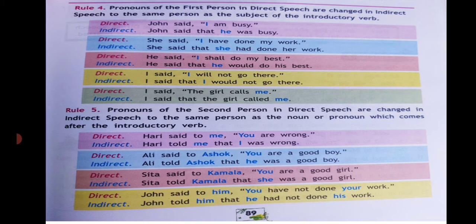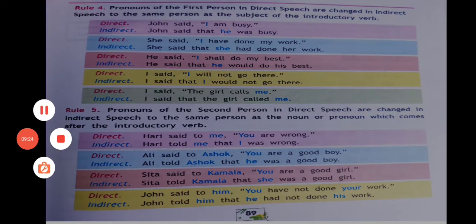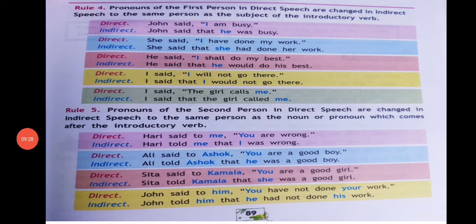Rule 5. Pronouns of the second person in direct speech are changed into indirect speech to the same person as the noun or pronoun which comes after the introductory verb. In the fourth rule it was the subject of the introductory verb. Harry said to me, "You are wrong." Harry told me that I was wrong.